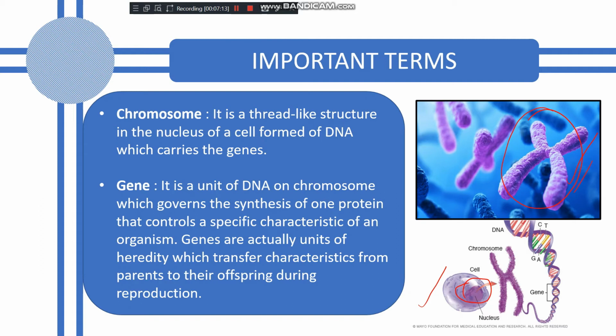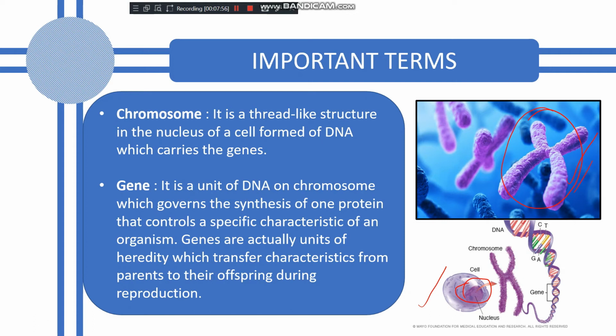Now the next term is genes. What are genes? Genes are units of DNA on chromosomes. Genes are present on the chromosome, and every gene is responsible for the synthesis of one protein. Life means protein. Even the smallest organisms contain proteins. So when there is life, there is protein, and specific genes are responsible for forming specific types of proteins. Clear?